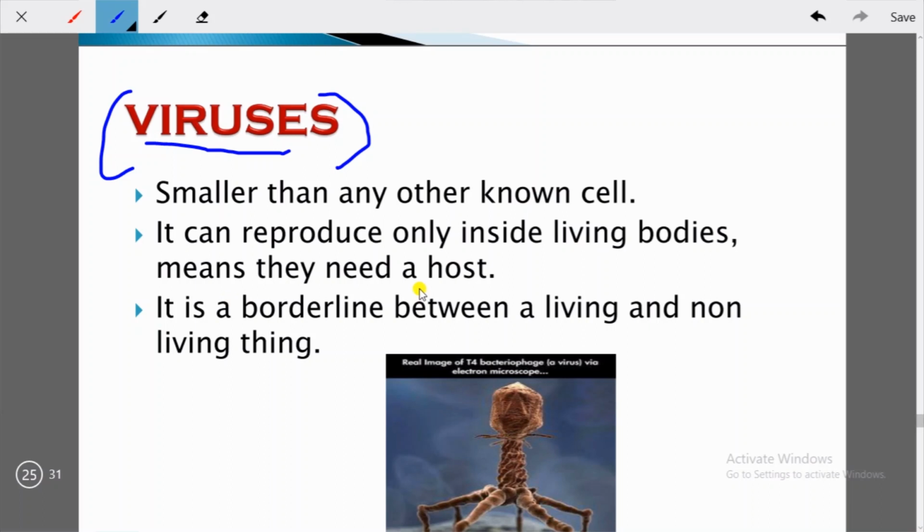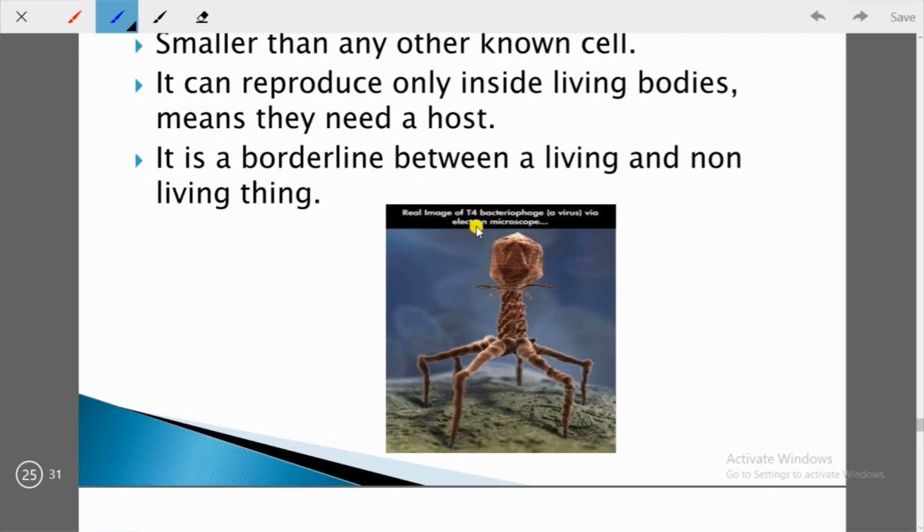It is a borderline between a living and a non-living thing. That is why they are very dangerous, because they are the borderline, sometimes living, sometimes non-living. This is an image of a bacteriophage, which is a kind of virus, taken by an electron microscope, a very high quality microscope, and you can see how dangerous it looks. They are very tiny, even smaller than the usual cell that we have.